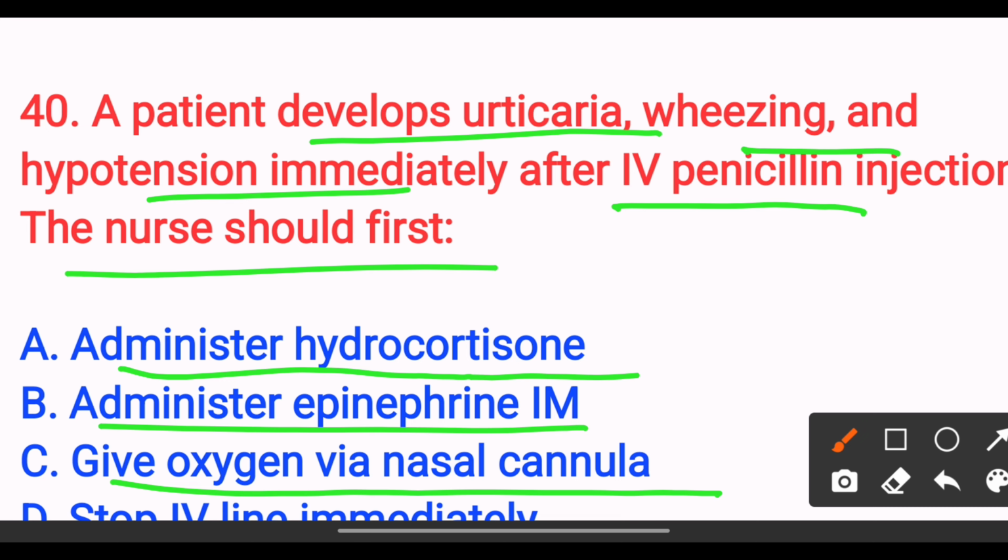The answer is option B, administer epinephrine IM. Because in anaphylaxis, the first line drug is intramuscular epinephrine. So the answer is option B.